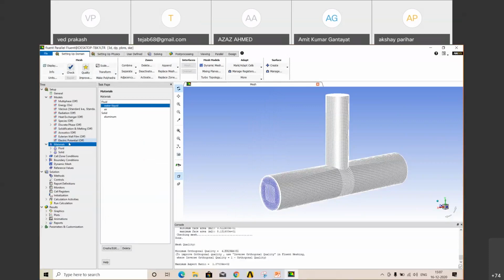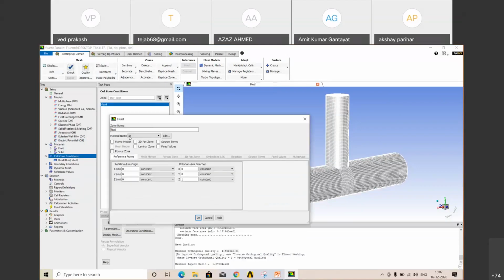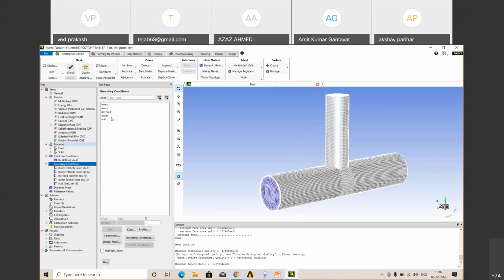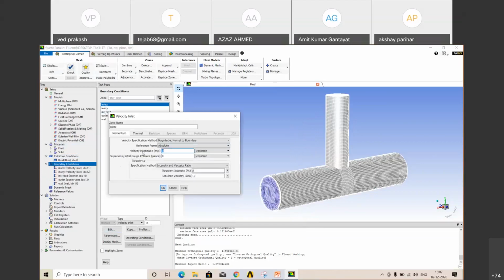Here water, liquid. Now go to cell zone condition. Select fluid and select your water, liquid. Define. We are not using air, that's why we have to select water, liquid. Okay. Now next option is boundary condition. In inlet, there is a velocity inlet, edit. Inlet X. Inlet X was 3 meter per second.